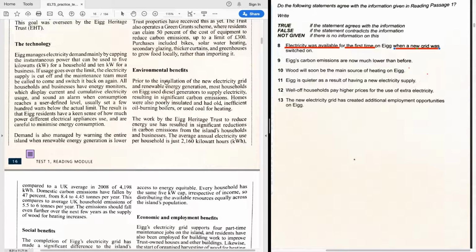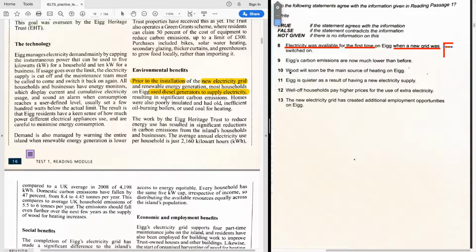Let's highlight this. Prior to the installation means before this grid came, before this new grid was in there, most households used diesel generators to supply electricity. Does it answer the question? Yes, it does. Did that grid bring the electric power for the first time? No, it did not. They had it prior to that. So we're going to mark it as false. This is certainly a false statement.